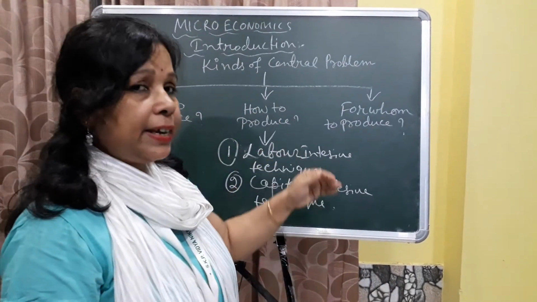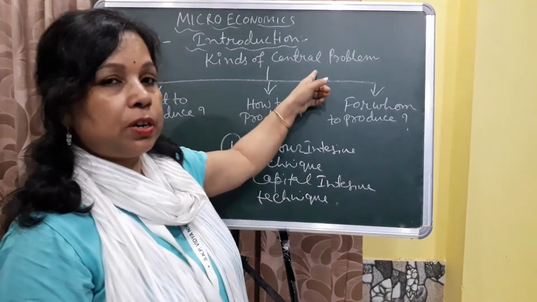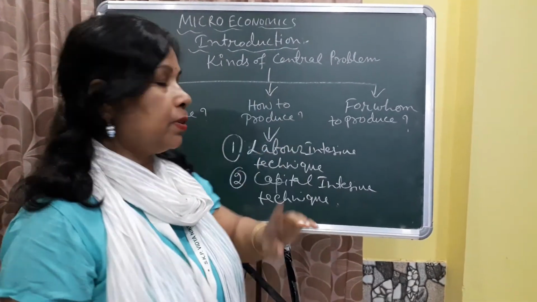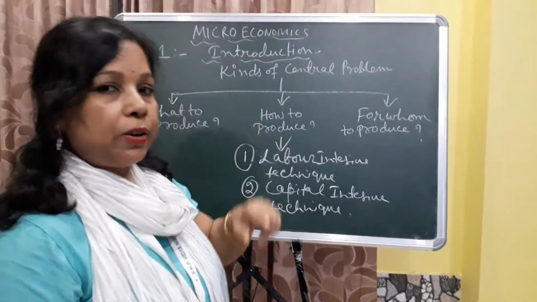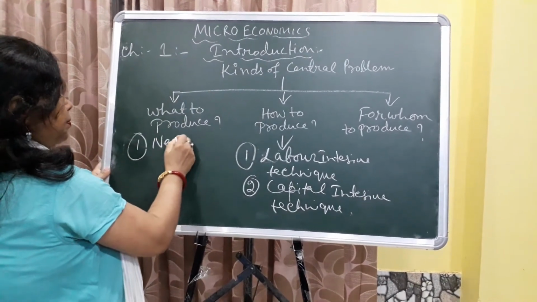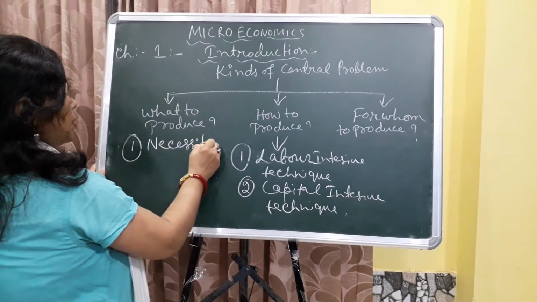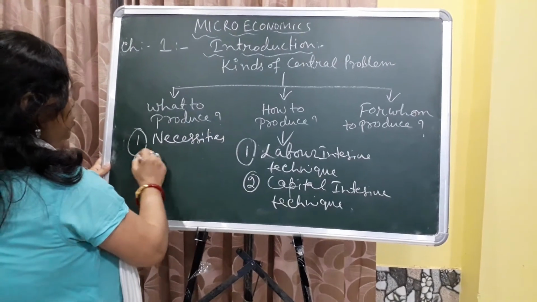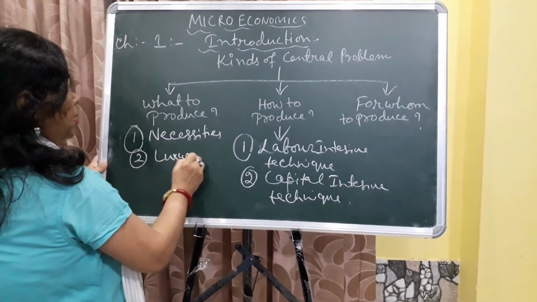Now again I say, kinds of central problem. How many kinds? Three types. What to produce means number one, necessities, number two, luxuries.